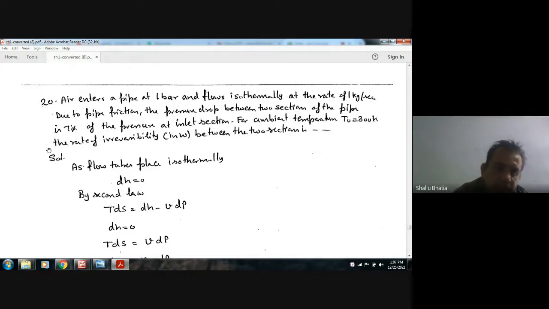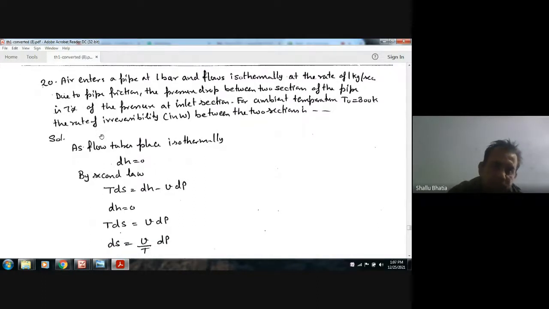Okay, the pressure drop takes place and the initial pressure is 1 bar, so with a 7% pressure drop, the final pressure is 0.93 of the pressure at the inlet of the section. For the ambient temperature T naught of 300 Kelvin, we have to find the rate of irreversibility between the two sections.